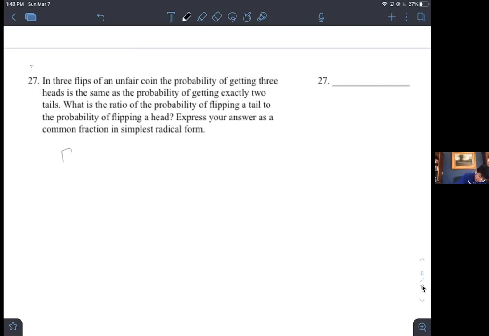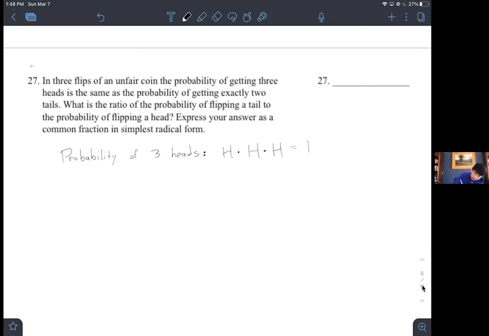Well, the probability of getting 3 heads is the probability that you get a heads on the first round times the probability that you get a heads on the second round times the probability that you get a heads on the third round, because you have to get heads every single time. So you don't have a lot of leeway.